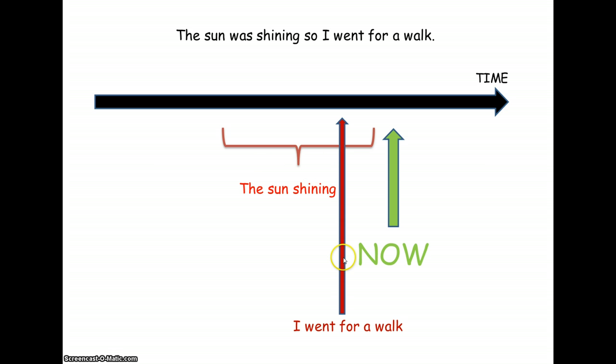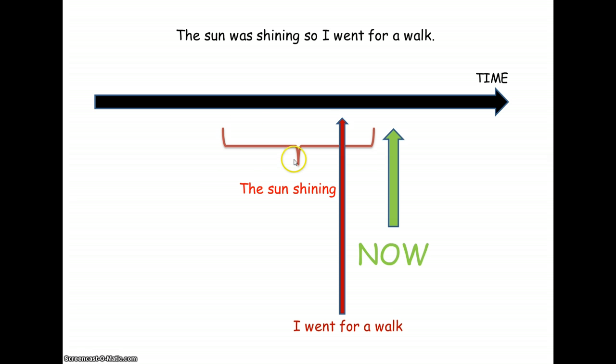And the deeper red shows you that this is in a different tense. I went for a walk in this example would be in the perfect tense, because it is one completed action in the past. And the sun was shining would be in the imperfect tense, because it is over a period of time. And that's the difference between the two tenses.